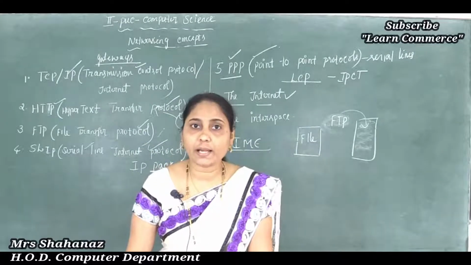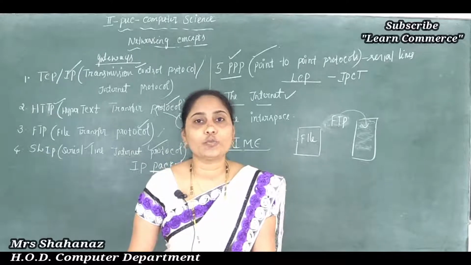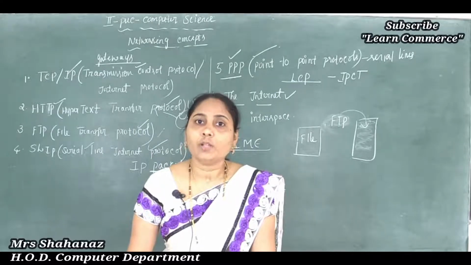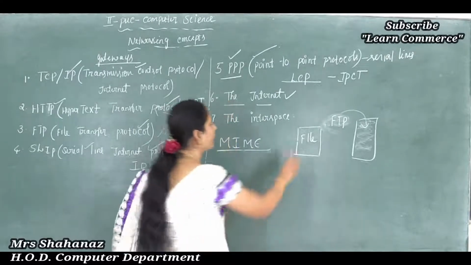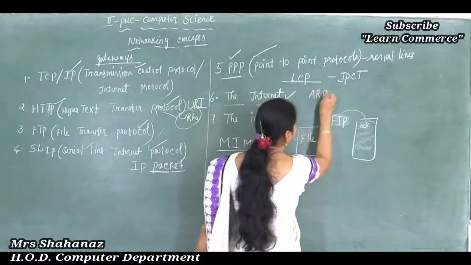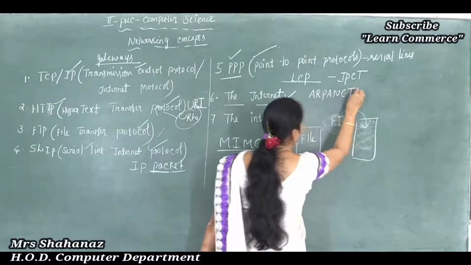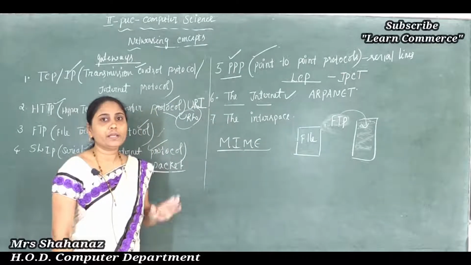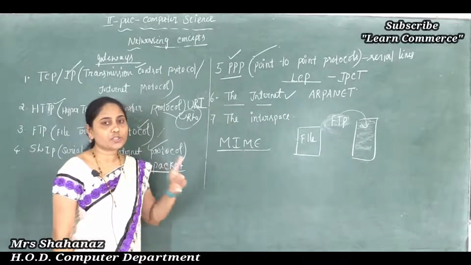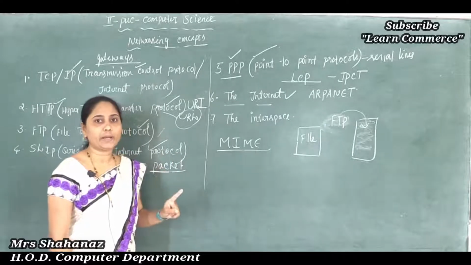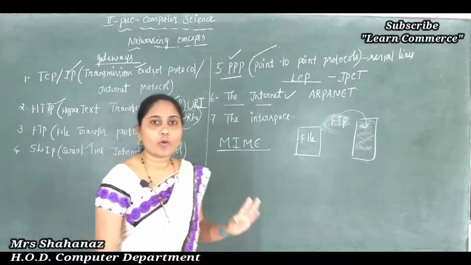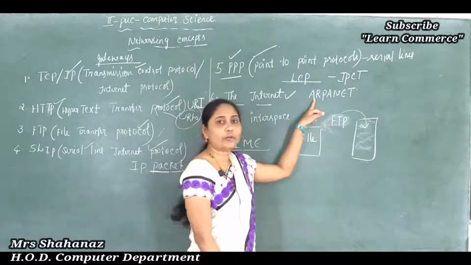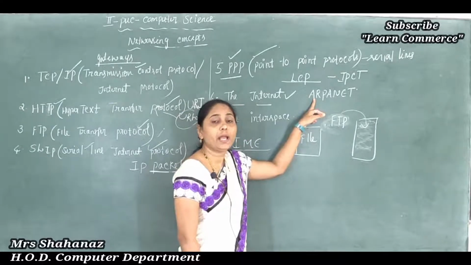So we can say that the internet is a worldwide network of computer networks, and the network was developed from the first network, ARPANET. As we know the meaning of the internet, the network of computer networks. So the first network name was ARPANET. The full form of ARPANET is Advanced Research Project Agency Network.